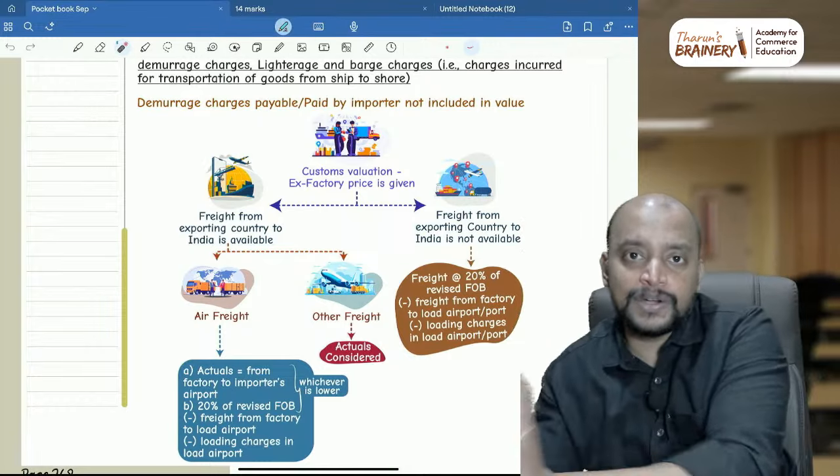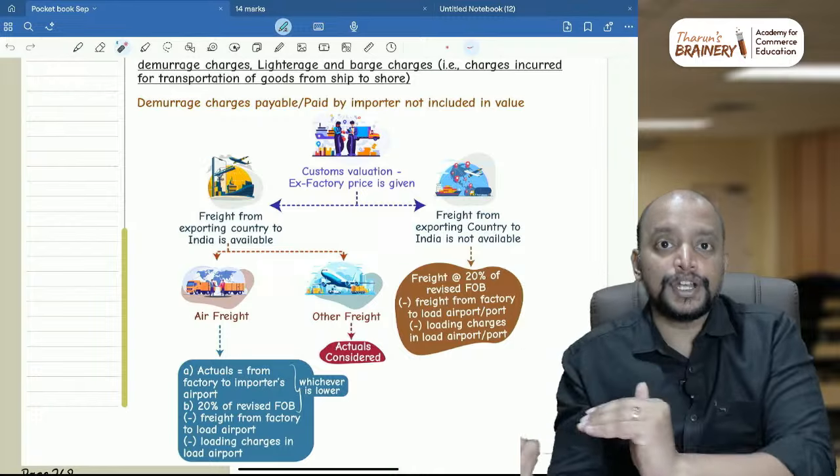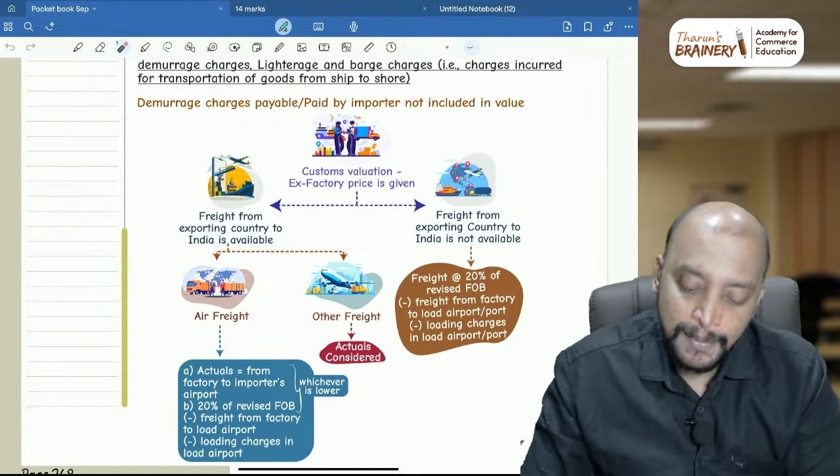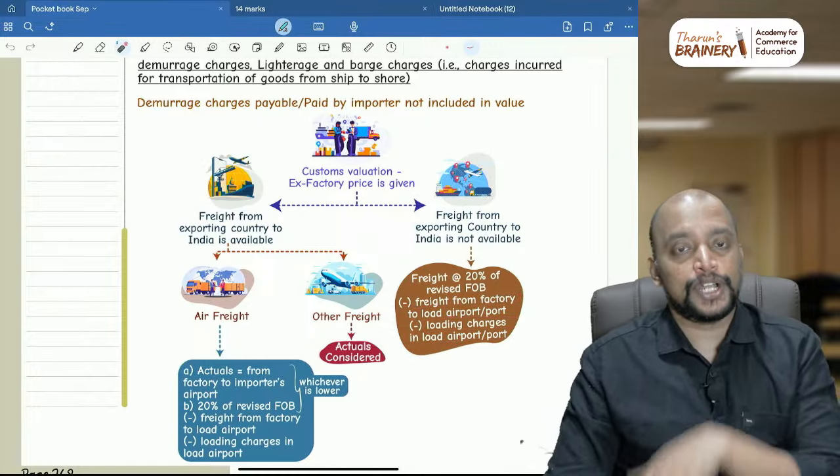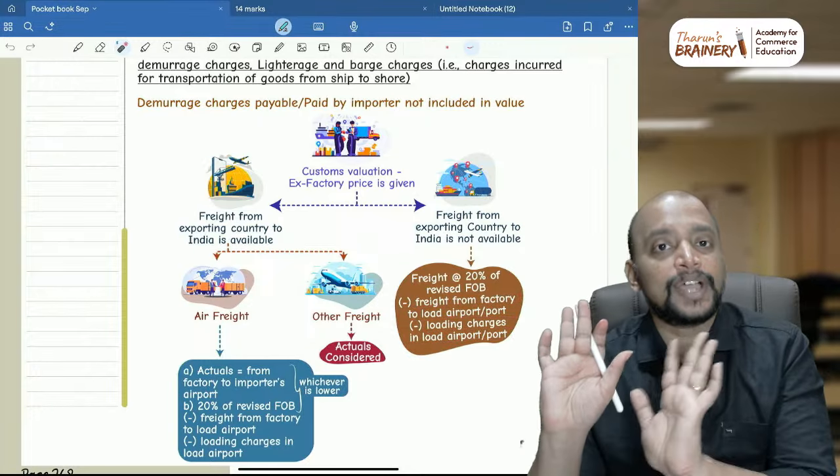On that you need to take 20%. From the 20% you need to reduce what is already considered in FOB, that is freight from factory to load airport or port and loading charges in the load airport or port. This is how you need to calculate the freight.